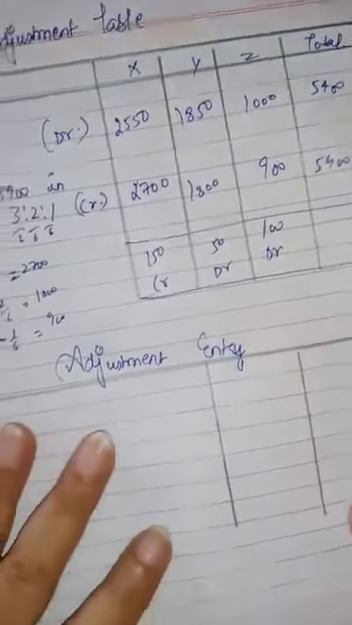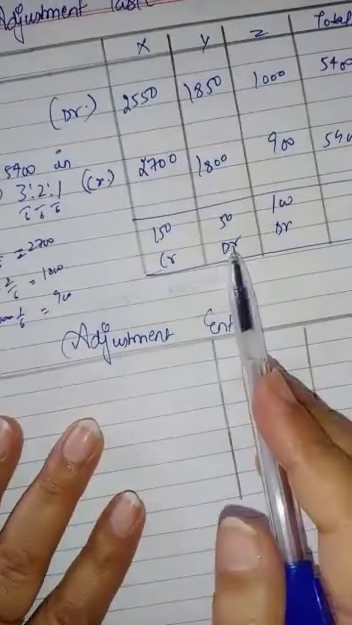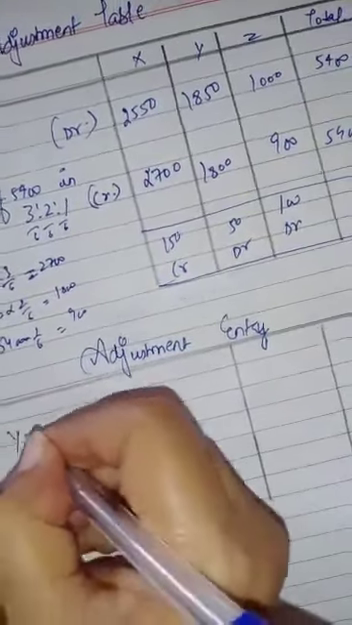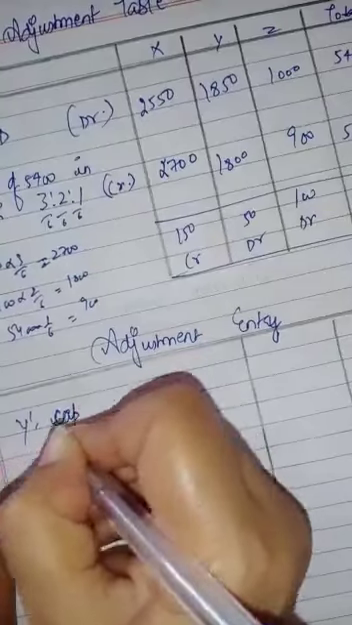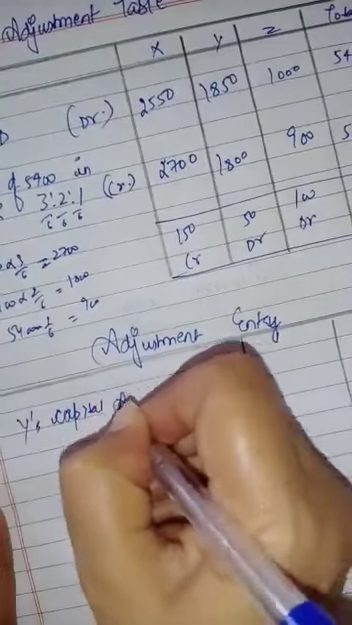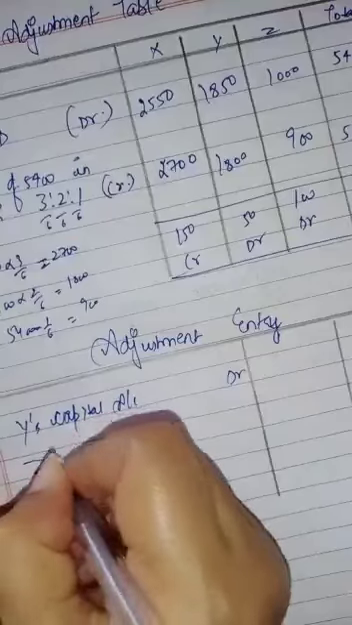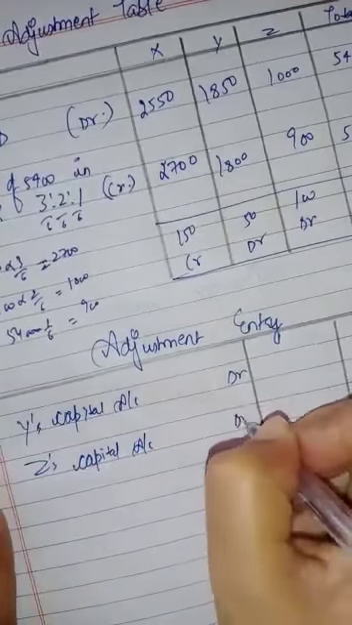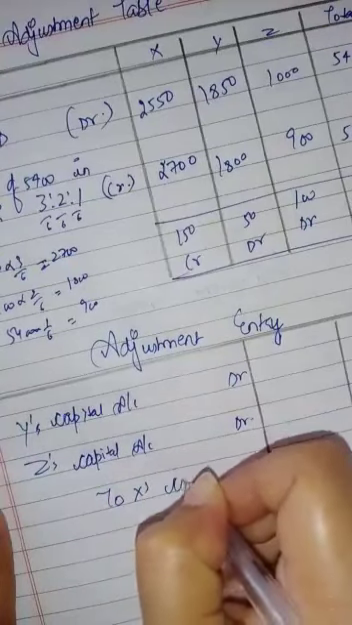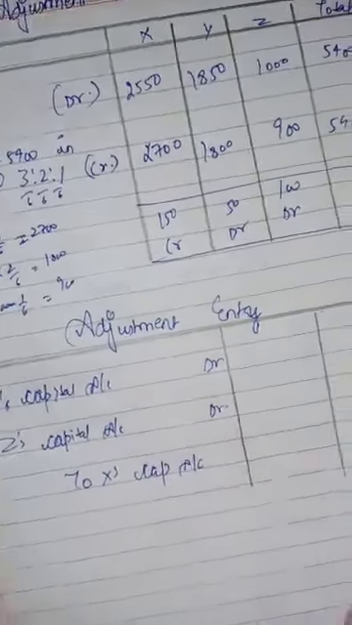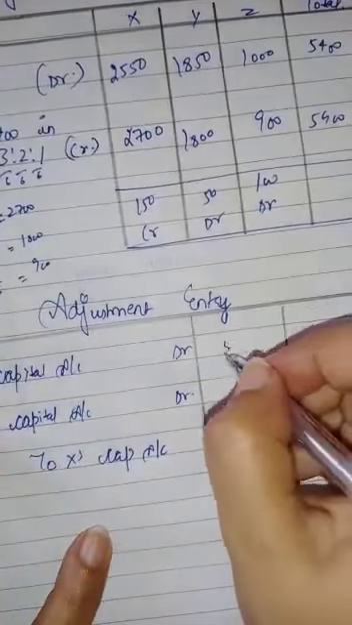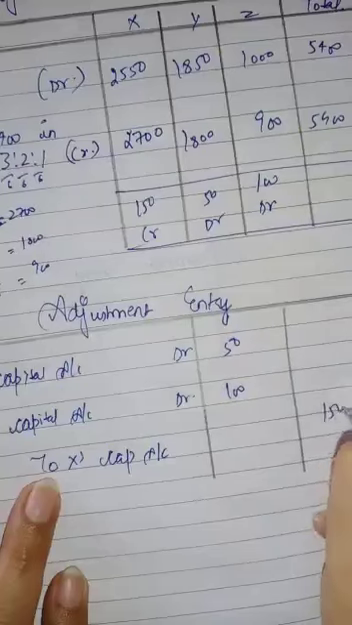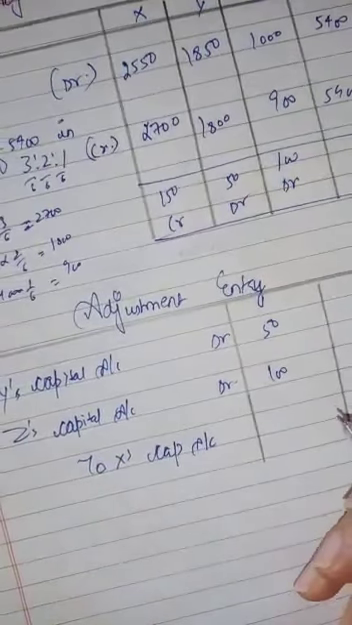So it was so easy to calculate the journal entry. Now Y and Z will be debited and X will be credited. Now we will write Y's capital account debit, Z's capital account debit, to X's capital account. Y was 50, Z was 100 and X was 150. It will automatically be equal.